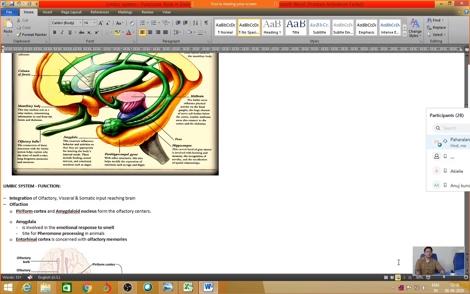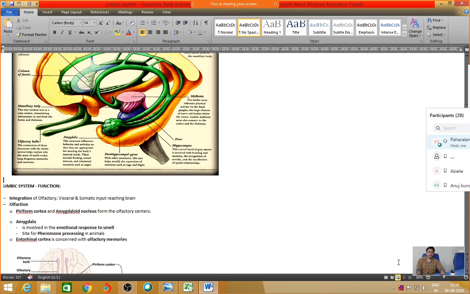So what are the functions of the limbic system? As we have discussed before, the first primary function of the limbic system that was discovered was olfaction. Okay, so with respect to olfaction, we are supposed to know a few terms. First, the piriform cortex and the amygdaloid nucleus. These are the important terms you are supposed to remember. Amygdala in particular is involved in the emotional response to smell. Okay, no wonder the perfume industry was in such a boom.